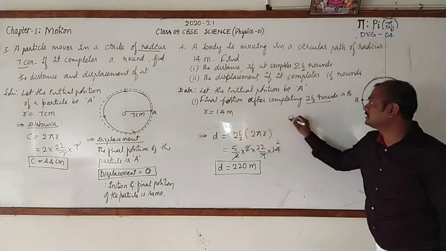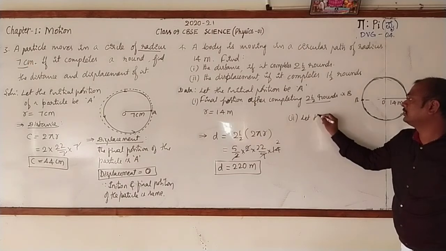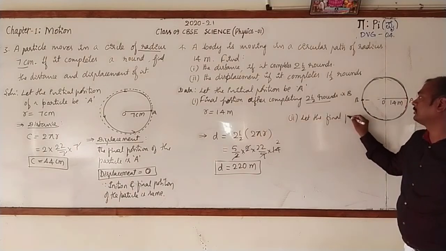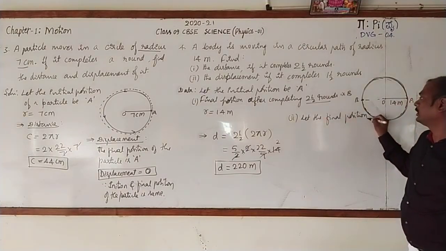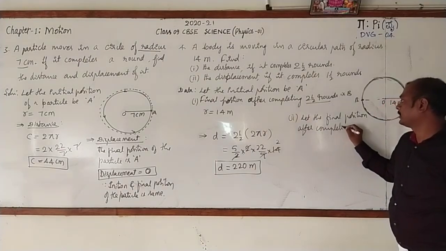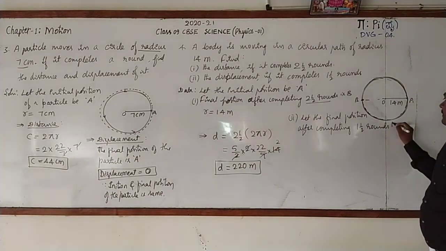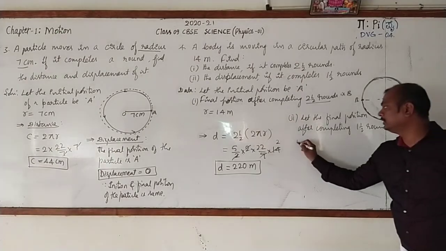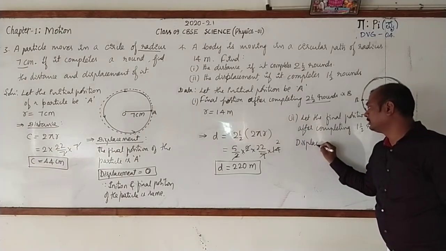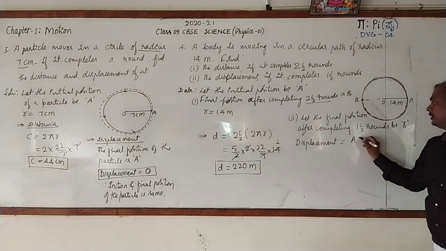Here I'll write the second one. Let the final position after completing 1.5 rounds be B. Then displacement is equal to AB.